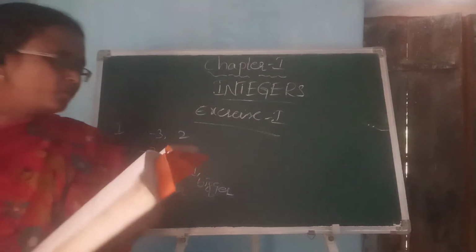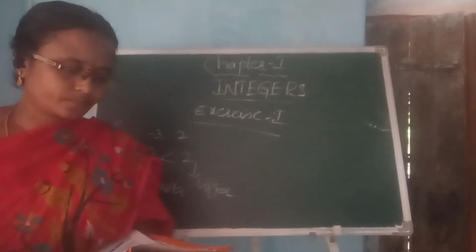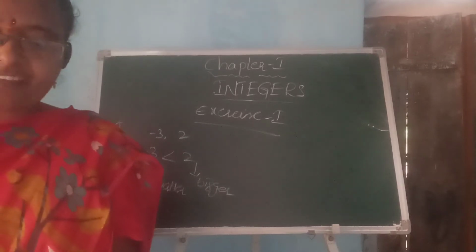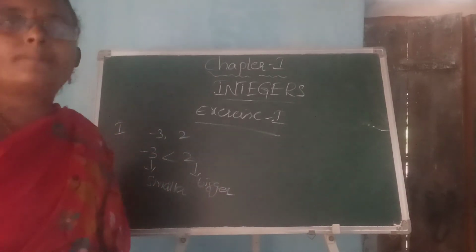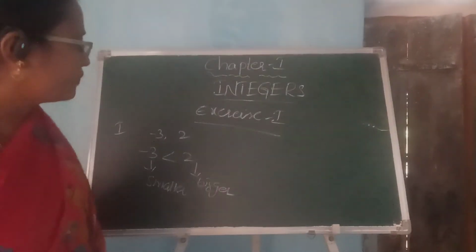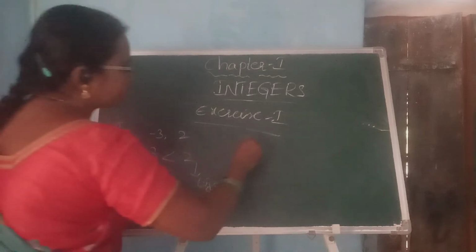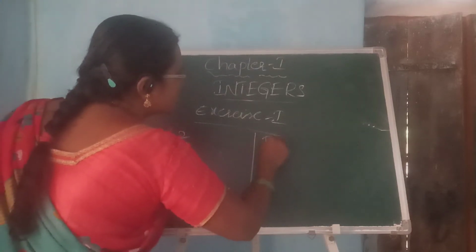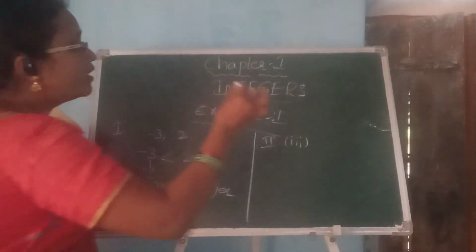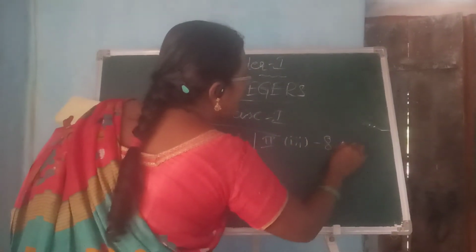Now if you observe the second bit, write the integers between the pairs of integers given. I am going to explain one problem so you can solve the others. In the second bit, the third one, they are asking to find the values between -8 and 5.